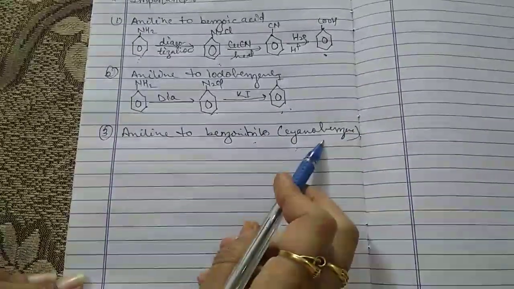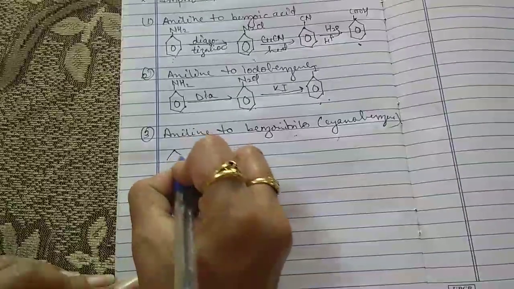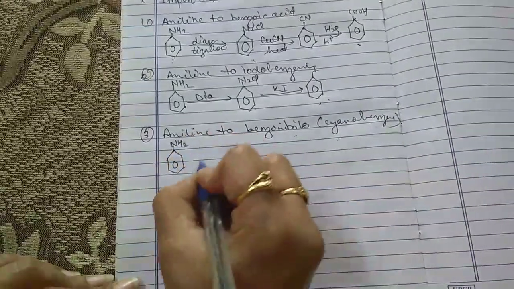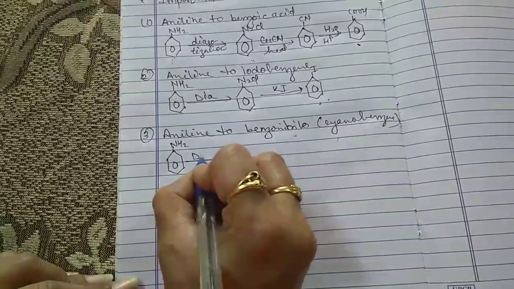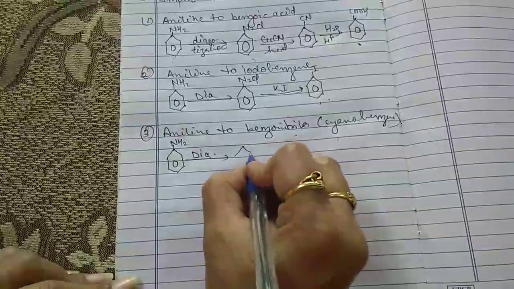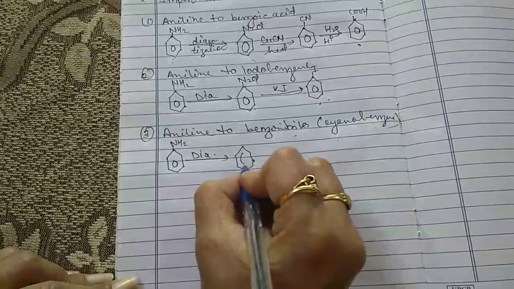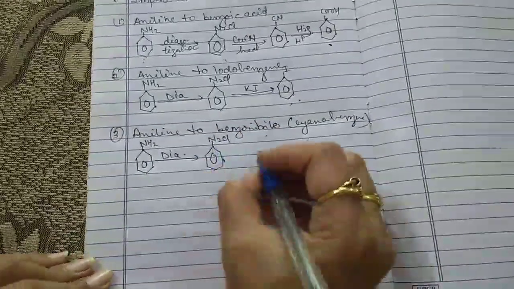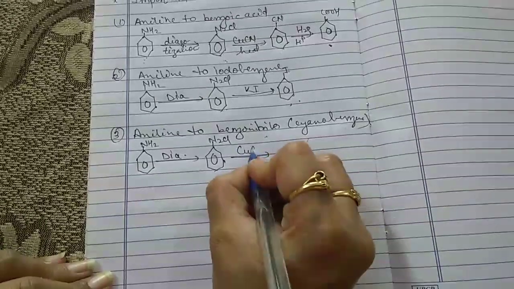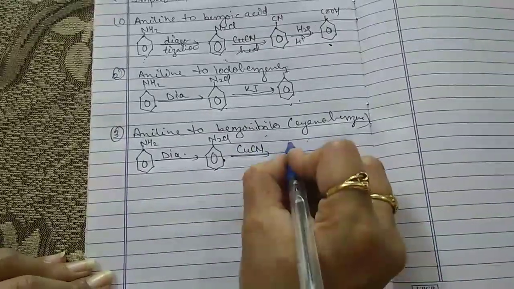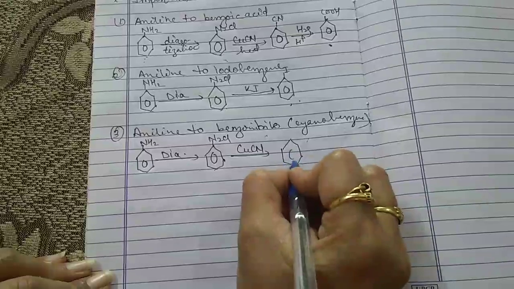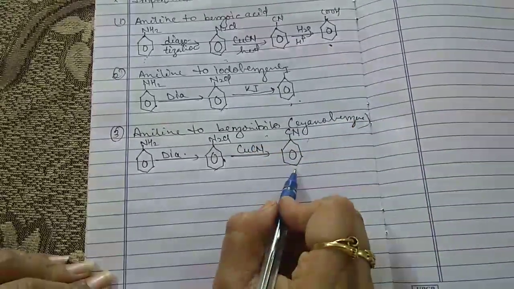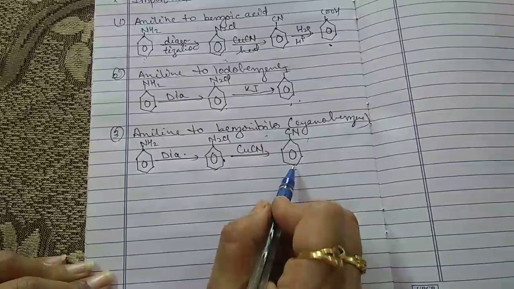Again we have the NH2, that is aniline, the diazotization process takes place, we get N2Cl. This one is the benzene diazonium chloride. CuCN, cuprous cyanide. Here CN. This is the benzonitrile, also known as the cyanobenzene.